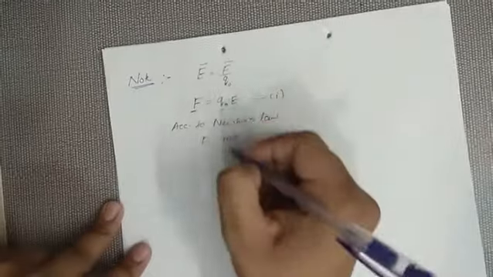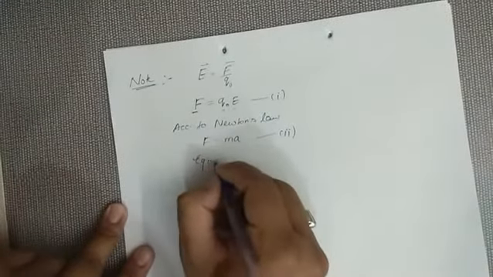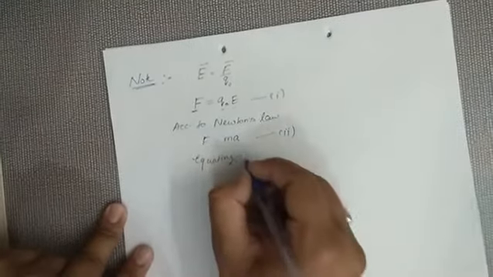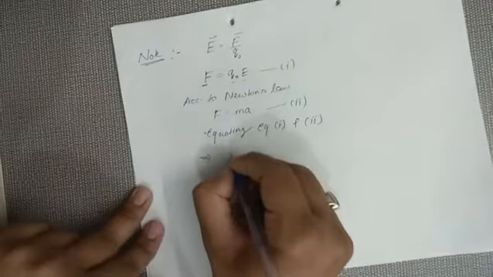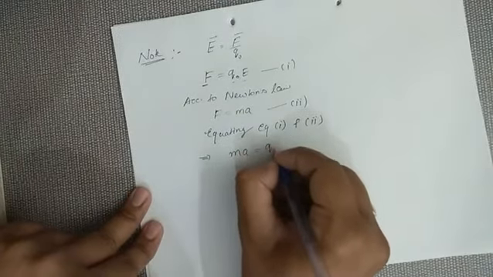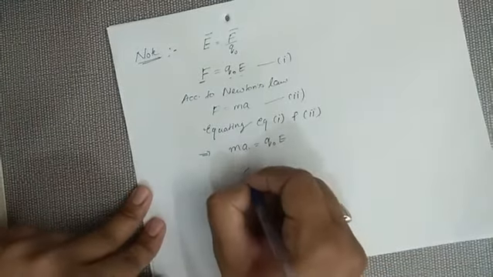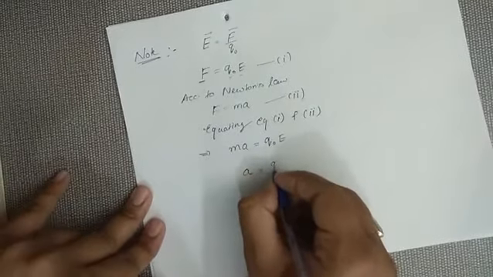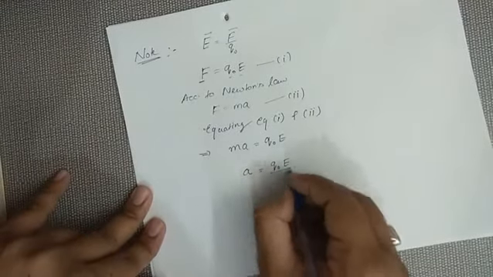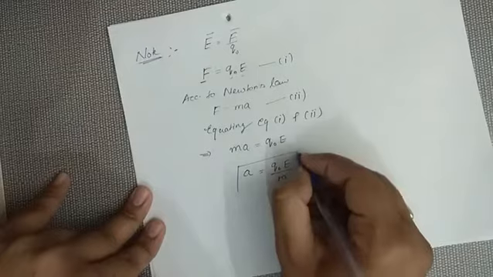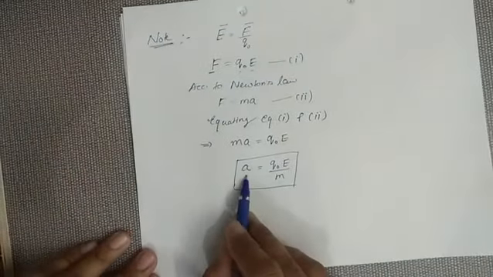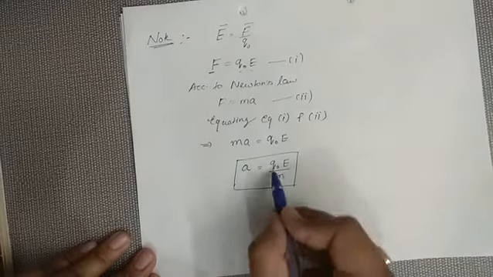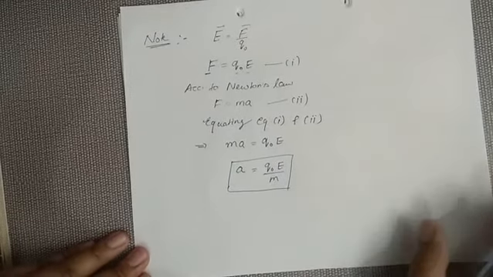On equating both the equations, we find that ma equals Q naught times E. So the acceleration is equal to Q naught times E upon m. Now it is again an important formula used in many of the numericals. A is the acceleration, m is the mass, Q naught is the charge, and E is the electric field.